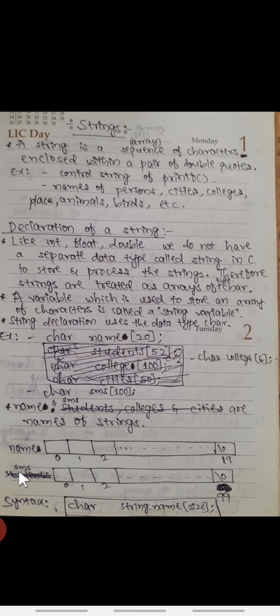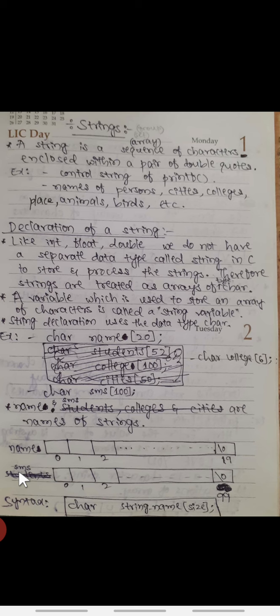First index is 0, last index is 99, and it is able to store 100 characters, but including the null character. So the actual characters it can store are only 99.